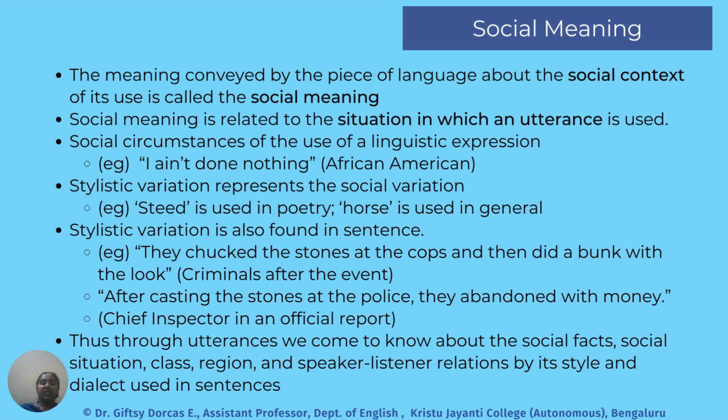So we see that there's a difference in the vocabulary structure and the choice of words. Based on the social situation, the utterances also change. Thus, through utterances, we come to know about some social facts: the social situation, class, region, and the speaker-listener relationship. This is also understood by the style and dialect used in sentences. So this was about social meaning.